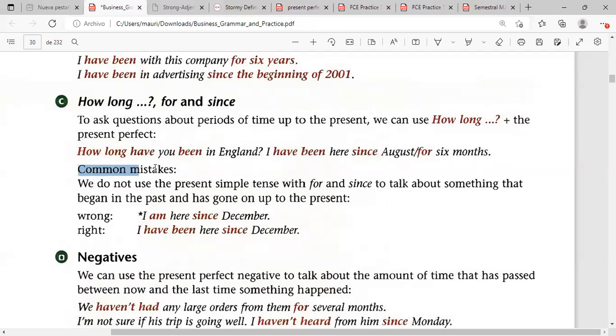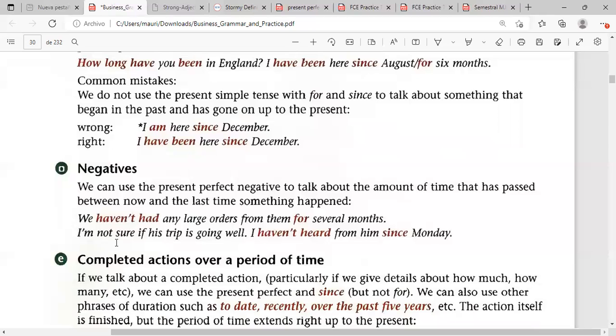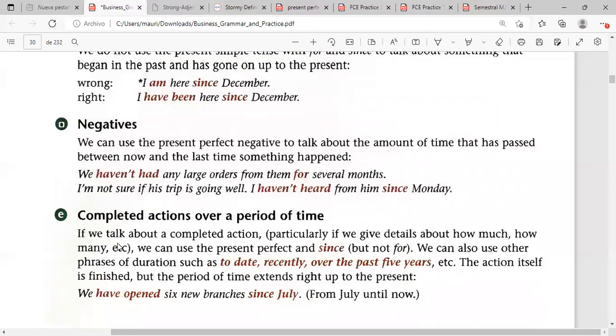Next, just be careful with some common mistakes. We do not use the present simple tense with for and since to talk about something that began in the past and has gone up to the present. It's incorrect to say I am here since December, because we are using present simple. We have to use the correct structure: I have been here since December. So it's important to respect this. Don't forget we are adding more elements to the grammar form.